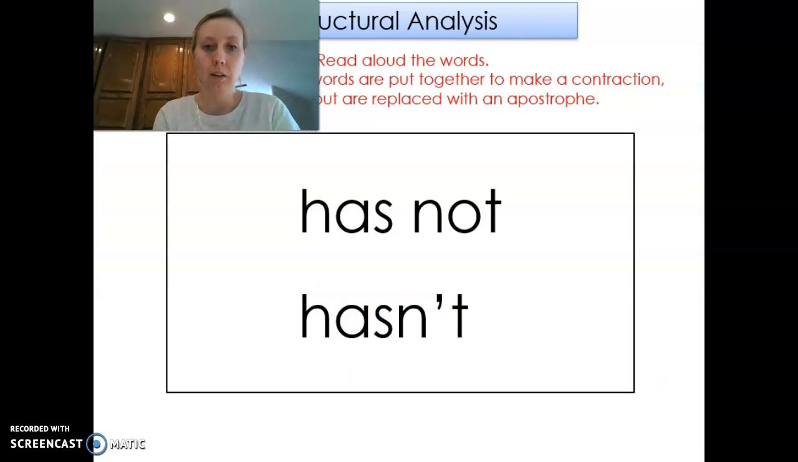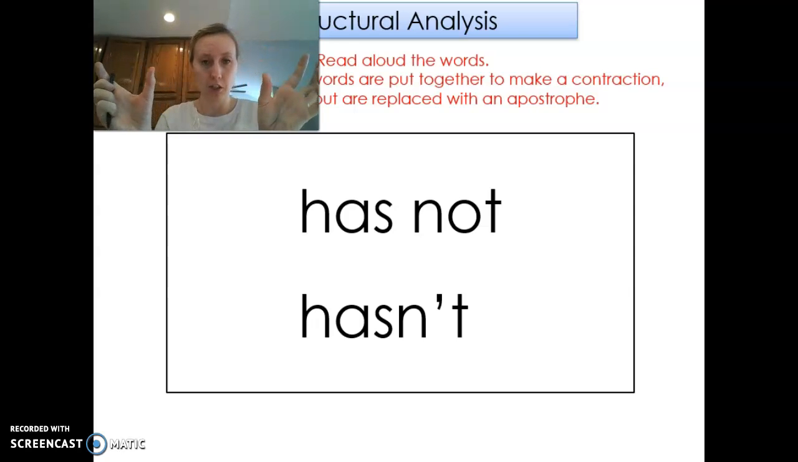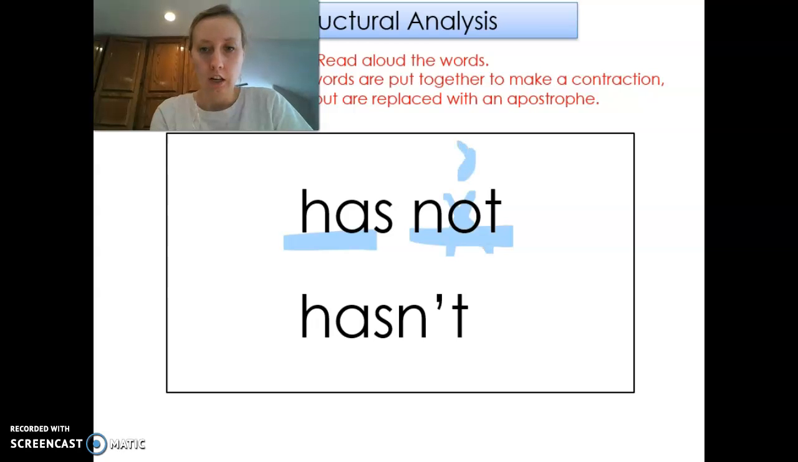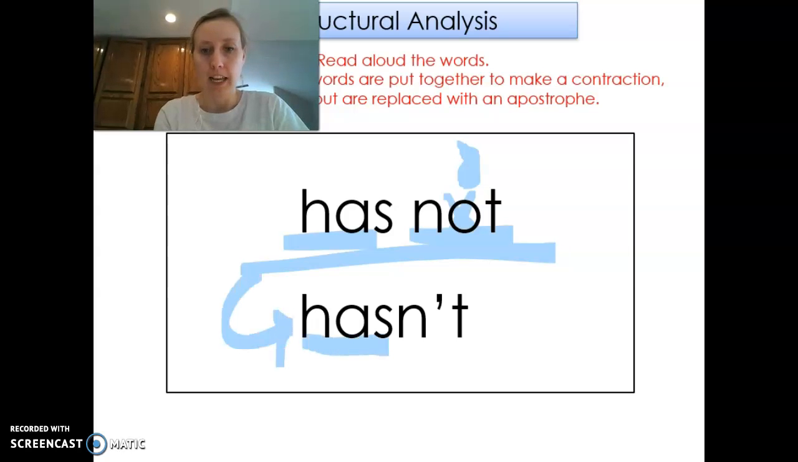Okay, so we have been working on contractions. And contractions take two separate words, get rid of one of the letters, and put them together to make a shorter word. So it's kind of like a nickname. So has not, we would get rid of the O, put our apostrophe, and then put it together like this, and it becomes hasn't, hasn't.